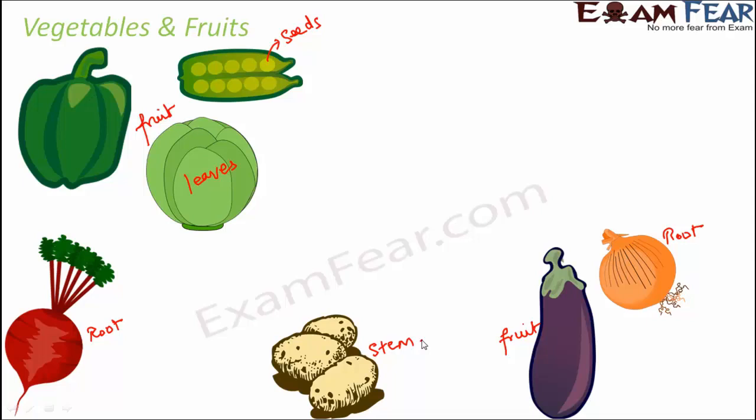Now, how do we prove that a potato is a stem? So normally when you look at any plant, which part is the stem? That part which is above the ground, and that part which holds the buds and flowers and fruits. So that's the stem.